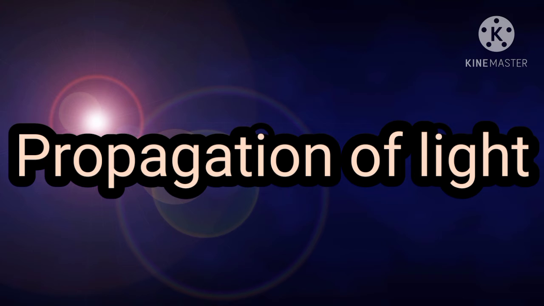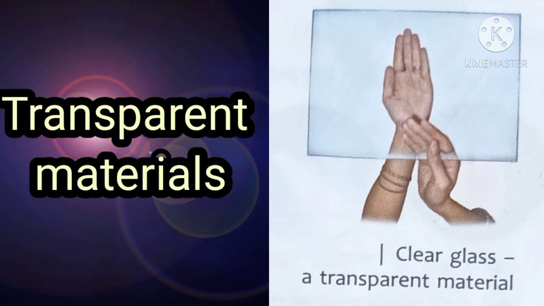Some objects allow light to pass through them completely, some allow light to pass through partially, while some others do not allow light to pass through them. So, based on the ability of light to pass through them, different materials can be grouped into three main categories. First one is transparent materials.